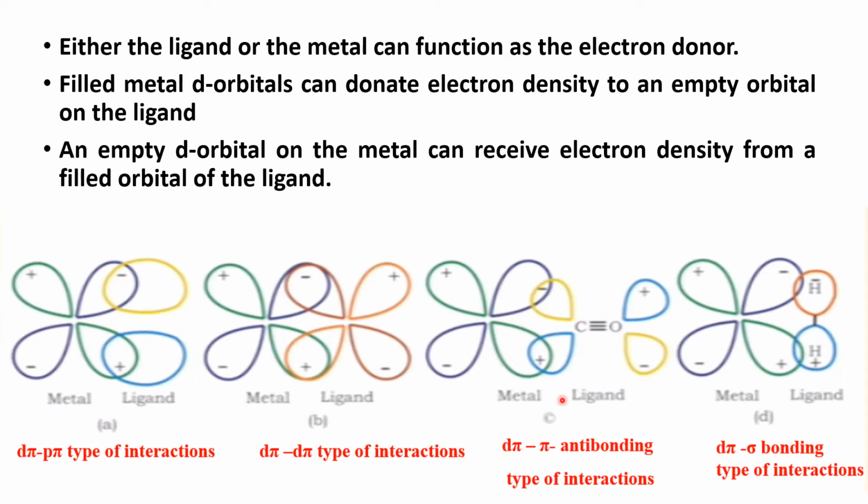And in the d pi pi star interaction, metals and carbonyl type ligands, the ligand can accept electron density from the metal. And in the d pi sigma star type of interaction, hydrogen is an example of a ligand. In this, electron transfer is from the metal to sigma antibonding orbitals.